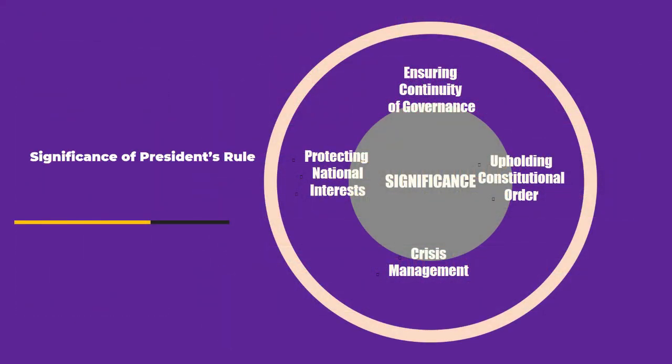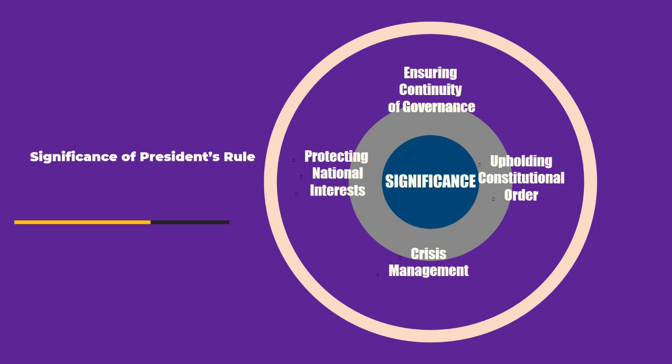First of all, there is ensuring the continuity of governance. President's Rule provides the constitutional mechanism to address the situation where the state government is unable to function according to the provisions of the Indian Constitution. This helps to maintain the continuity of governance and prevent a breakdown in administrative machinery.